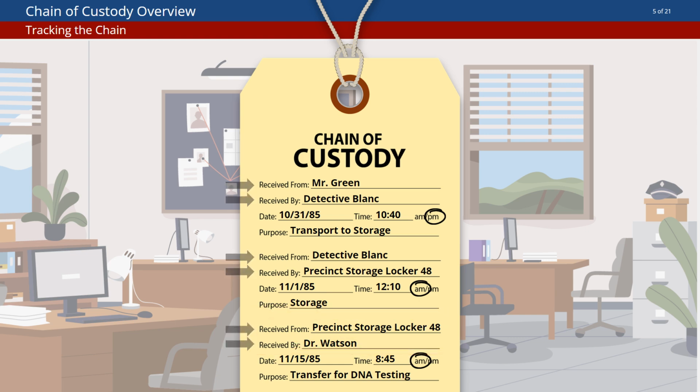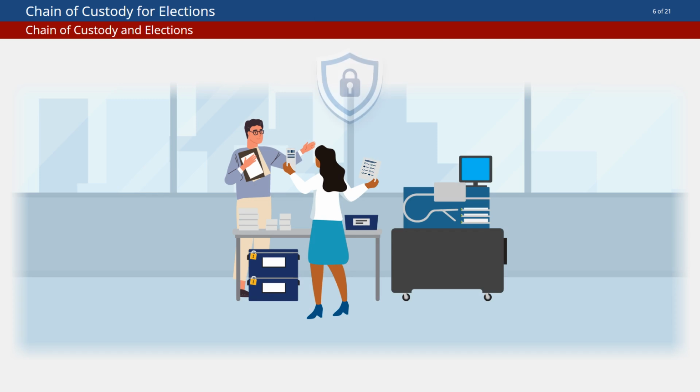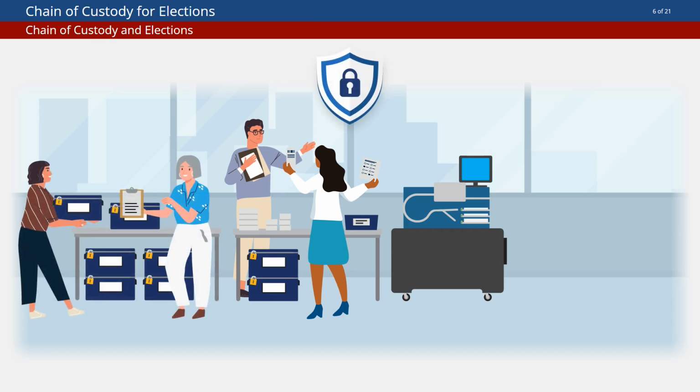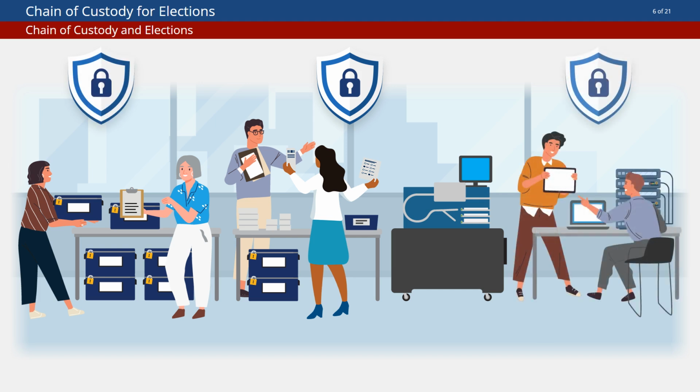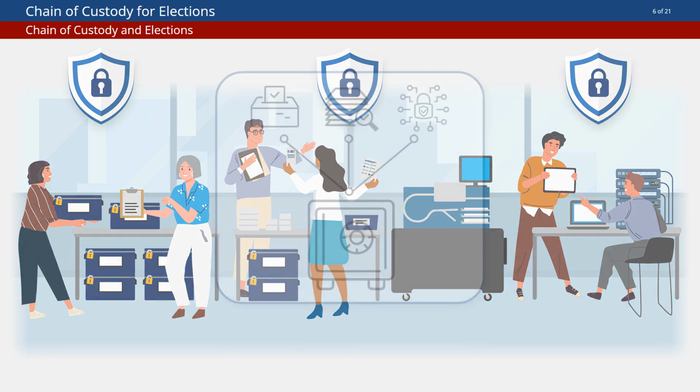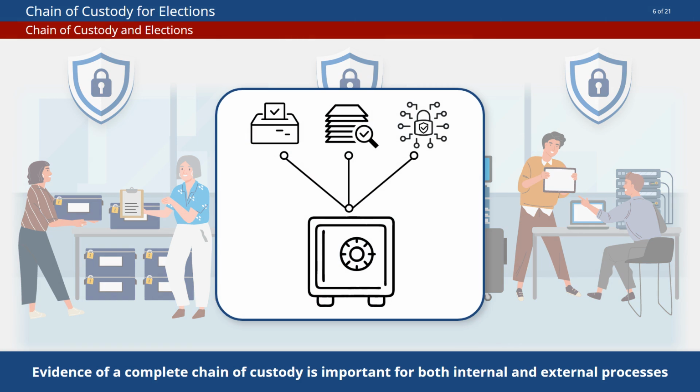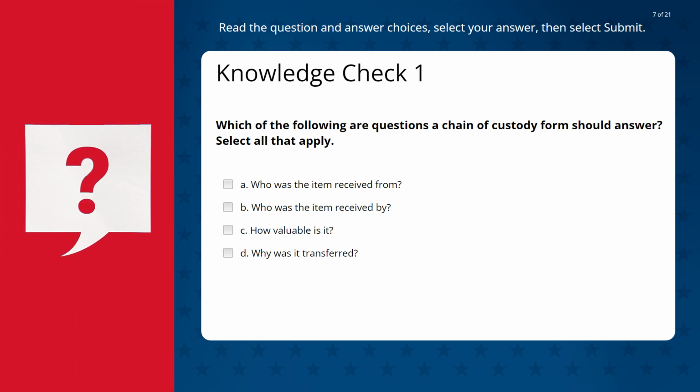In elections, chain of custody is an important piece of the election security puzzle because it shows that items or forms central to elections, like voting equipment, ballots, documentation, poll books, and more, were secured by authorized workers and remain secured. Having evidence or documentation of a complete chain of custody is important whether you are conducting an internal process, like establishing the authenticity of voted ballots prior to an audit or canvass, or during an external legal review if someone contests an election.